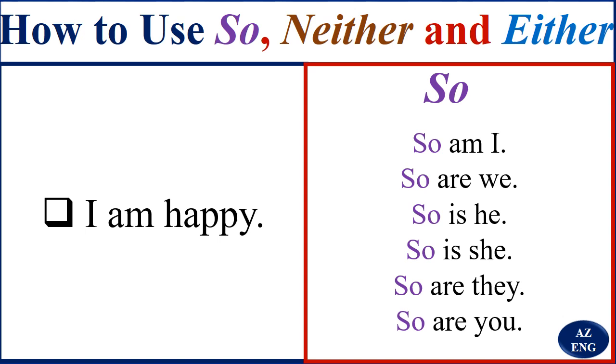It means that I'm happy too, or I'm also happy. So are we. We are also happy. So is he. He is also happy. So is she. So are they. So are you. So you should be able to just remember when you hear someone have an example that is like this. Good.